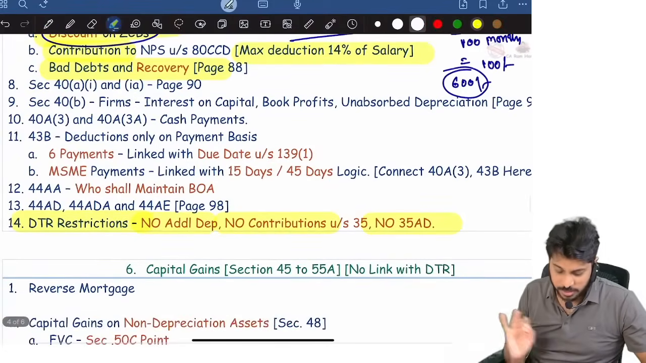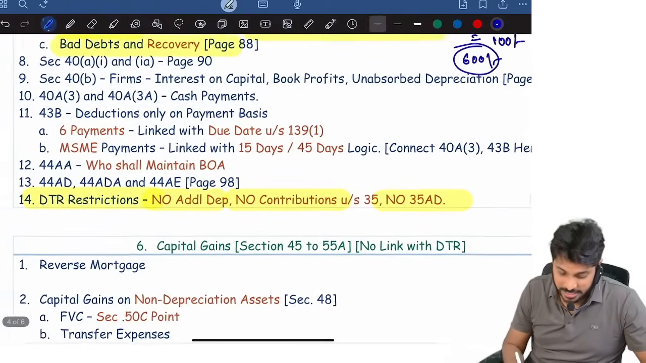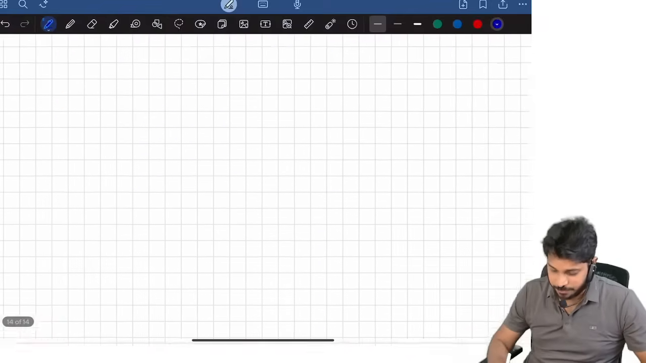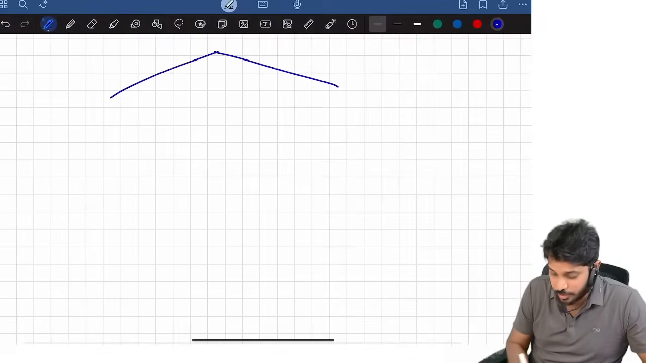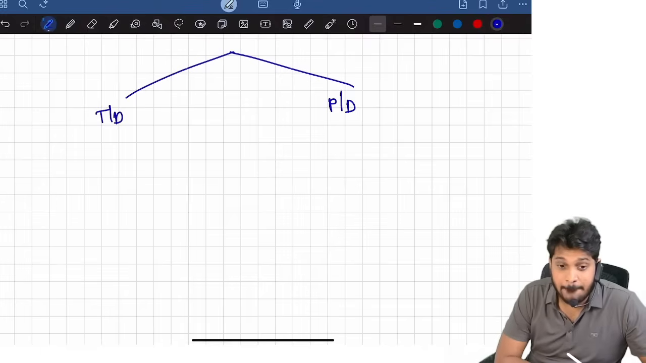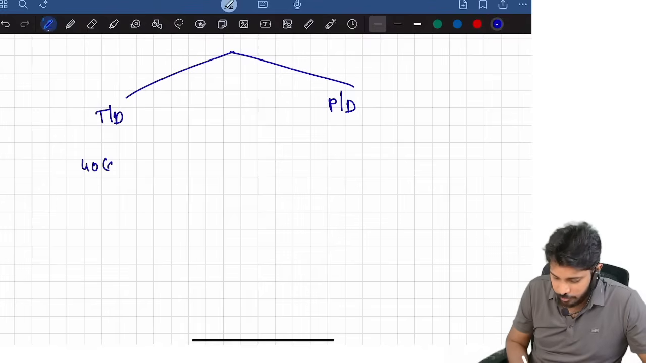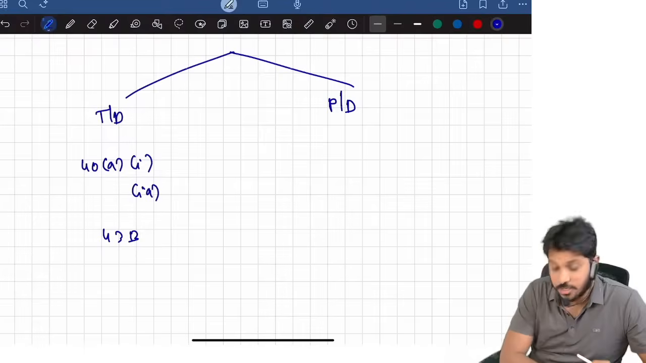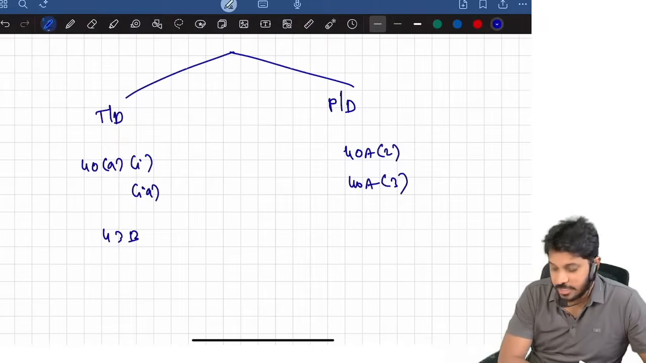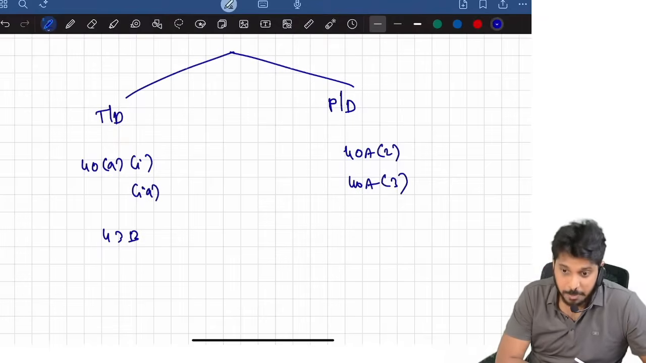Fine, I think all the deductions are completed. Now disallowances. This is very complex. In income tax, disallowances are of 2 types: temporary disallowances and permanent disallowances. Temporary disallowances are 40(a) subsection 1, 1A, and 43B. 40A subsection 2 and 40A subsection 3 are permanent disallowances.